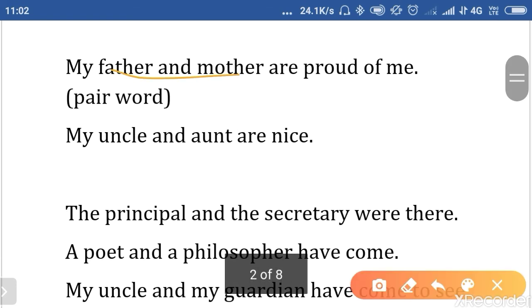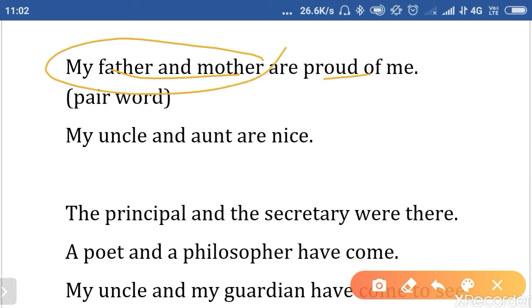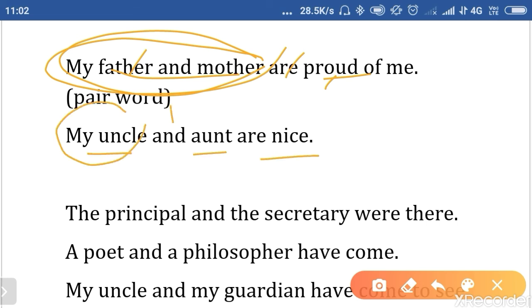My father and mother are proud of me. These are pair words, and with pair words we use a plural verb. My father and mother. Don't confuse it with rice and curry, bread and butter. You might think, sir, in the pair words you told earlier, we take a singular verb. But father and mother are two different persons, and they are pair words, so we use plural. My uncle and aunt are nice.